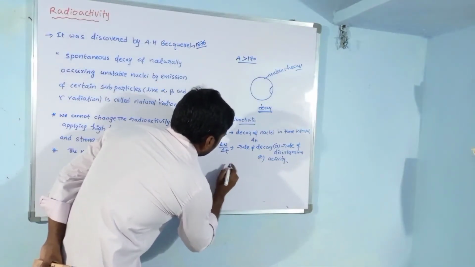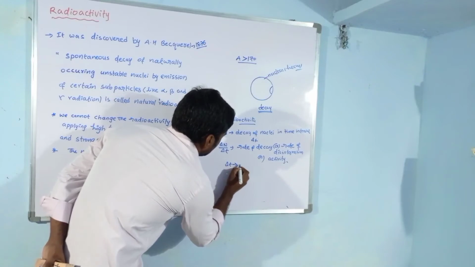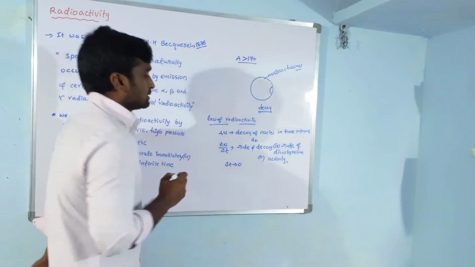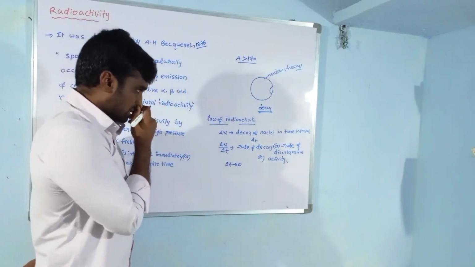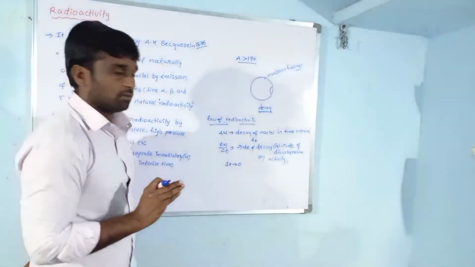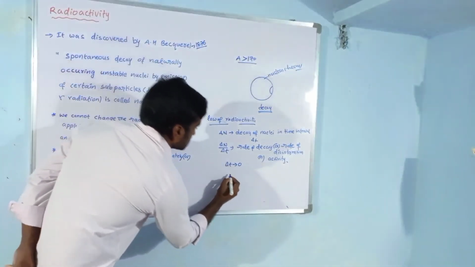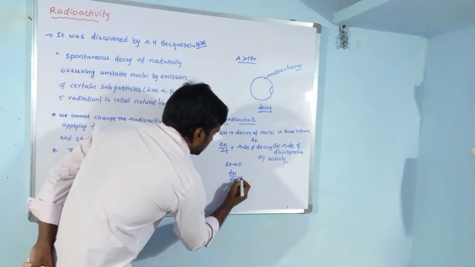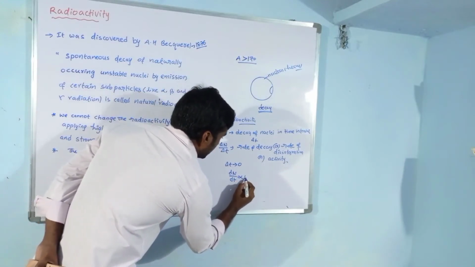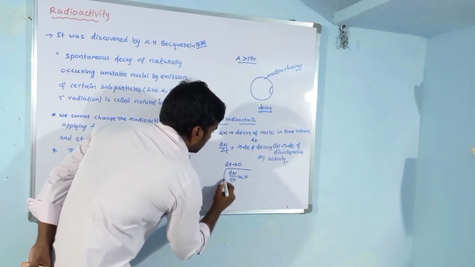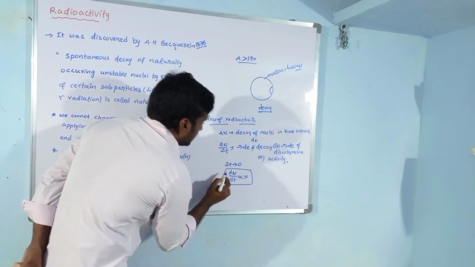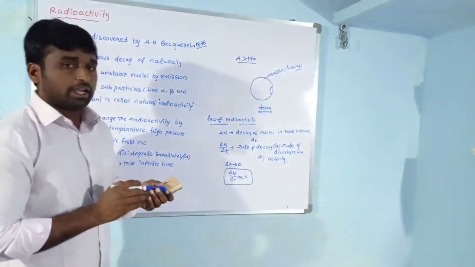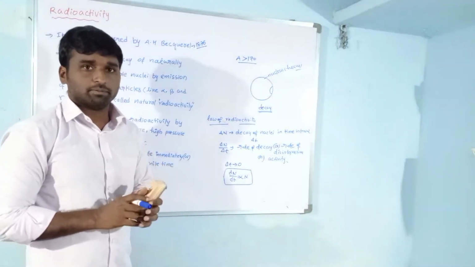Suppose this time interval delta t goes to 0, that means a very short time interval. Then it becomes dN by dt. This dN by dt is directly proportional to the number of nuclei inside the radioactive material at that time.